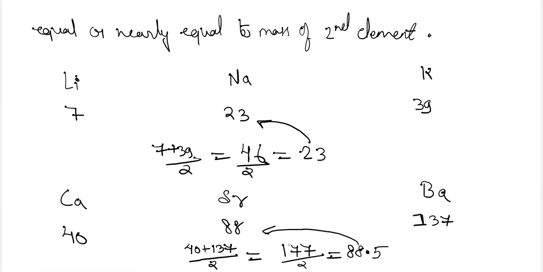The third triad which has been proposed by Dobereiner was chlorine, bromine and iodine. For chlorine the mass is 35.5, bromine it is 80, and for iodine it is 127.